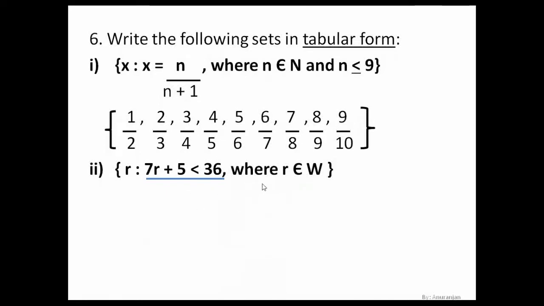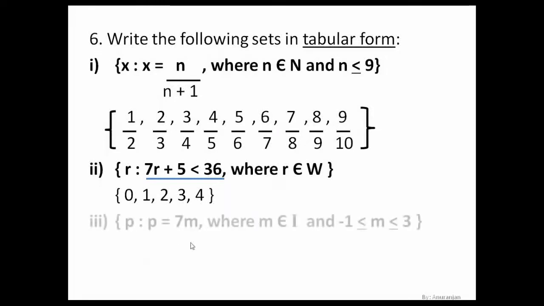The elements: r belongs to whole numbers, so we can start from 0. So 0, 1, 2, 3, 4. Why are we including 4? Because r was not less than 4, r was less than 4 whole 3 by 7. That 3 by 7 portion is gone because it is not a part of the whole number, and moreover it was less than that. So we included 4. Clear?